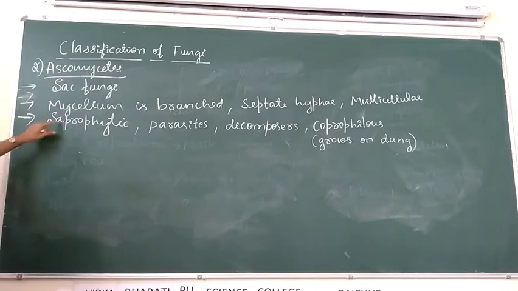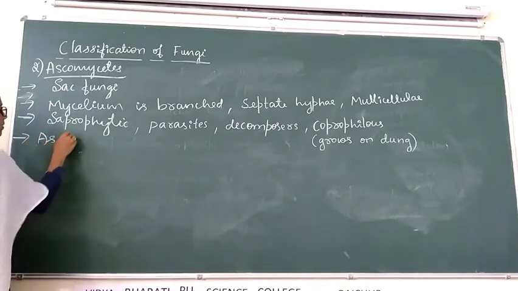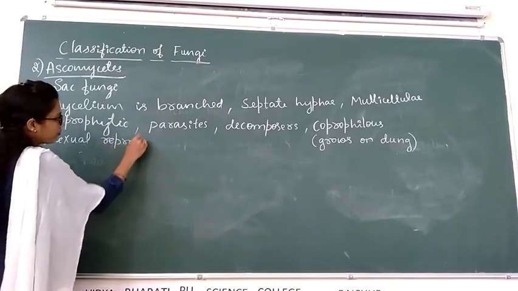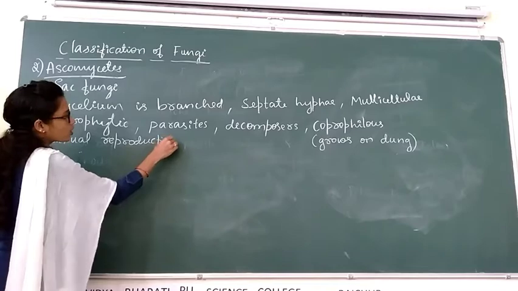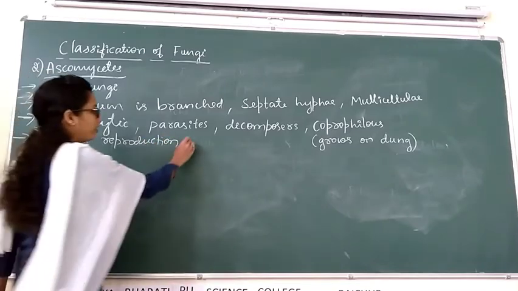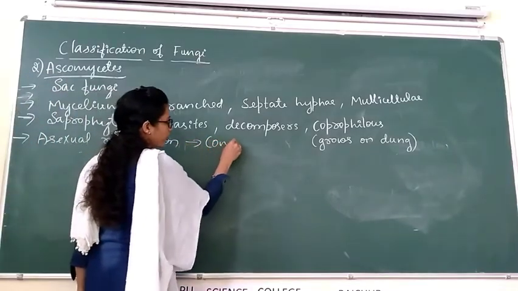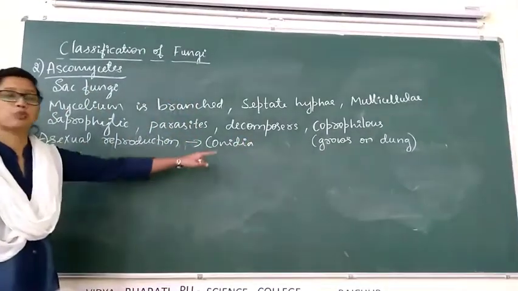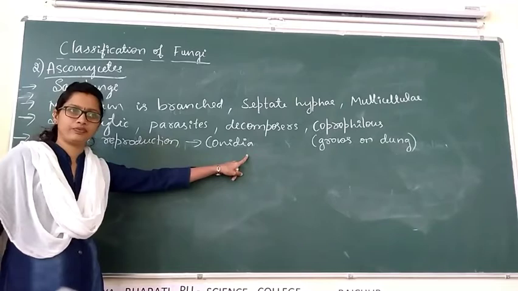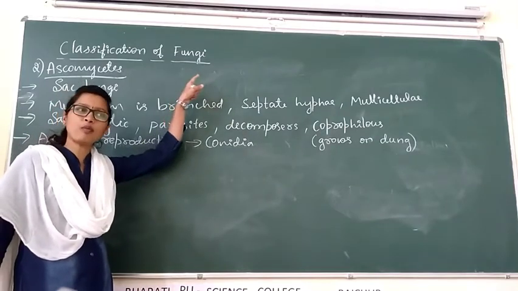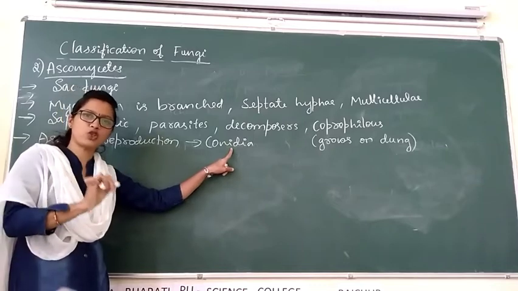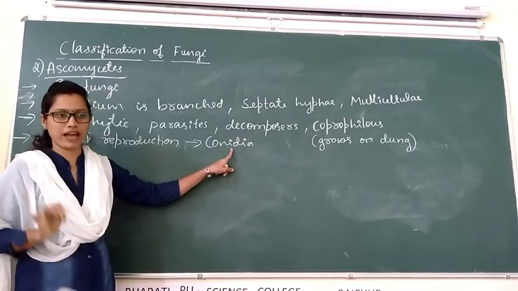Then, asexual reproduction. In Ascomycetes, asexual reproduction takes place by asexual spores called conidia. In Phycomycetes, asexual spores are motile zoospores and non-motile aplanospores, developed on sporangiophore in Rhizopus.